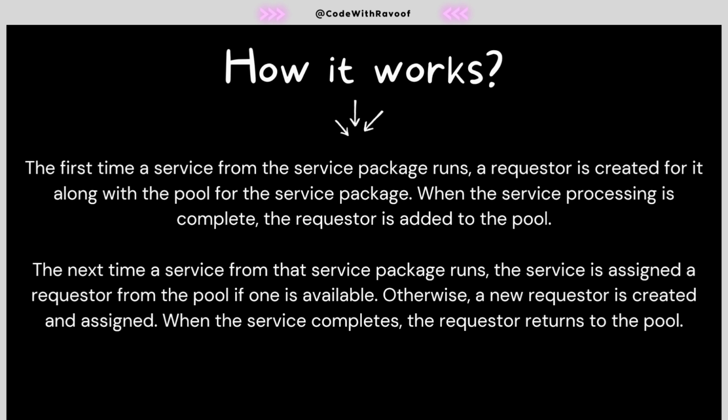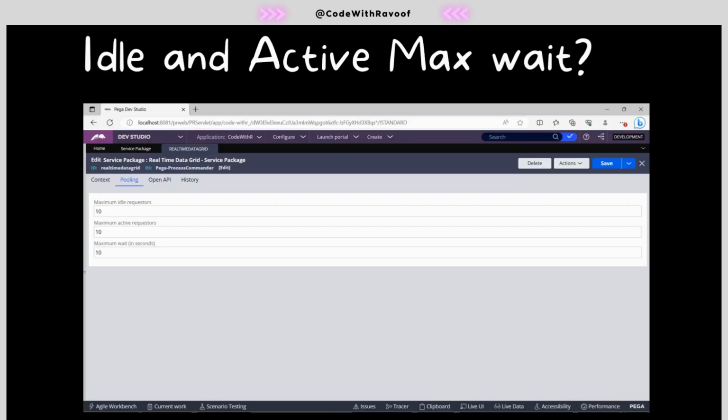How does it actually work? When we go back to this pooling tab, first of all, we have maximum idle requesters and maximum active requesters. Suppose here we have set it as 10. We have set the idle requesters as 10 and the active requesters also 10, and we have set the wait in seconds also 10. What are all these things actually?